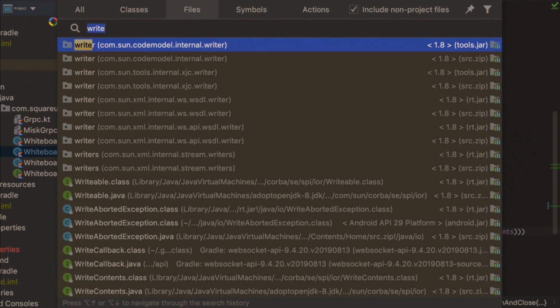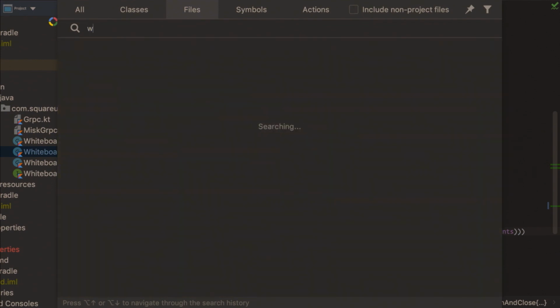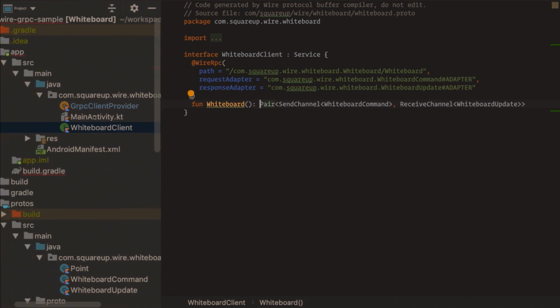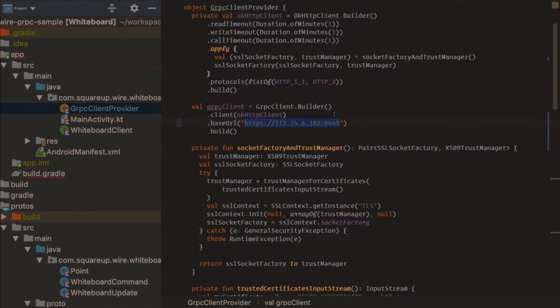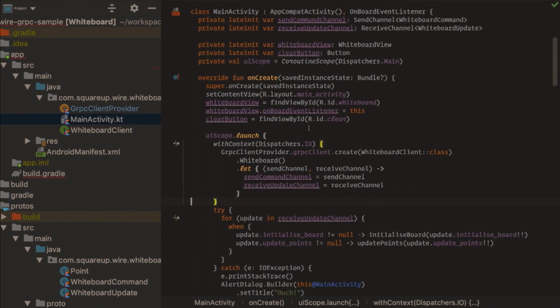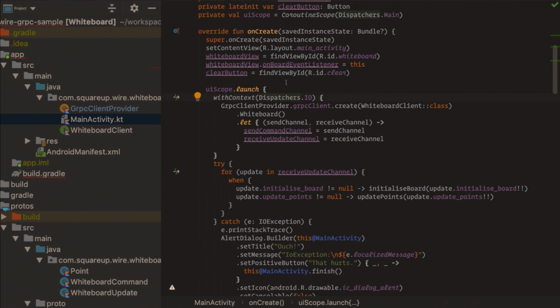And so for the client, this is our generated interface. This time, instead of getting passed the channels, you need to return them. And so we have some code because gRPC requires HTTP2. For the demo, we needed to embed the certificate, so there is a lot of boilerplate, but the important piece is here. We create a gRPC client builder, pass the OkHttp client, pass it the URL. And in the main activity, this is where the magic happens.